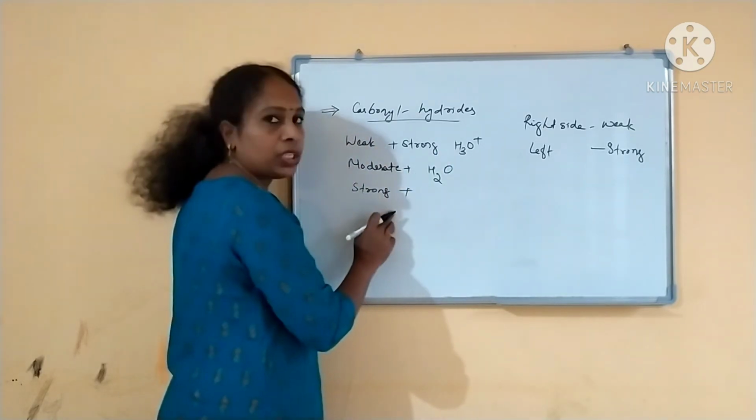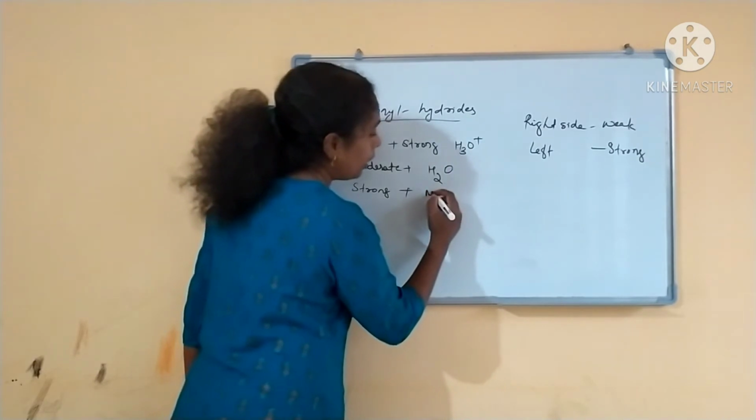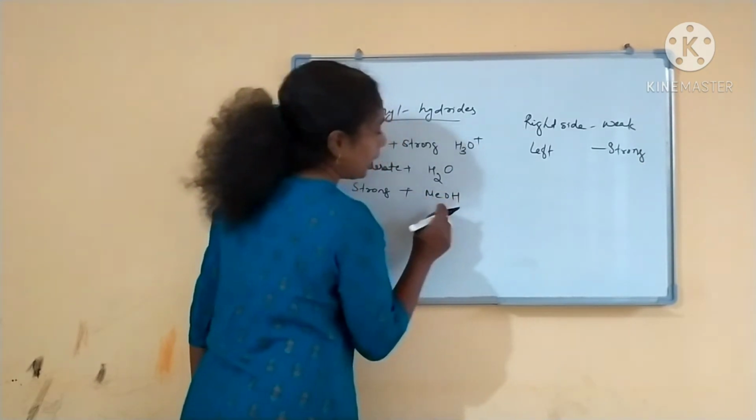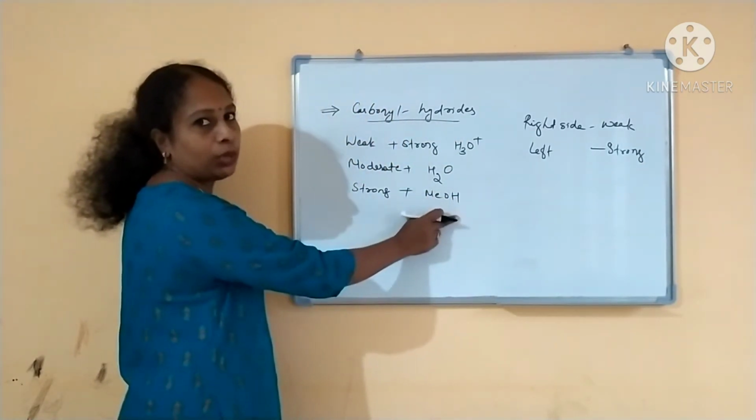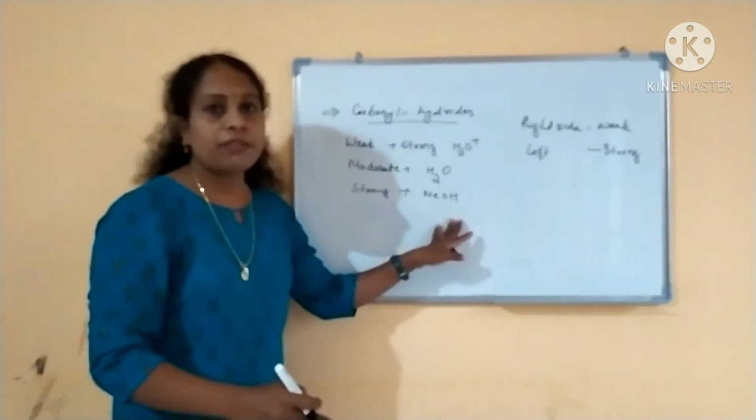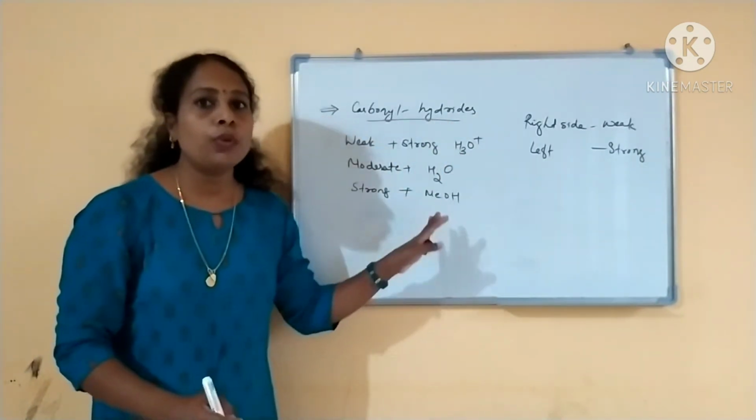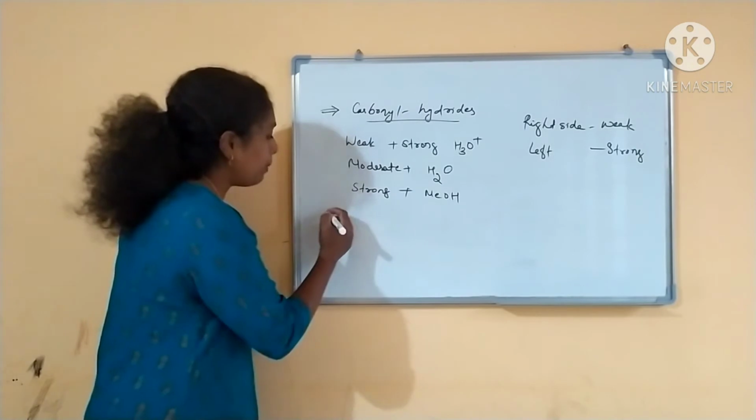If you are taking a very strong nucleophile, what do you have to add? A very weak protonating agent, methanol, MeOH, you can add. This is a very weak protonating agent. We will see how it will be protonating. First example I am writing.